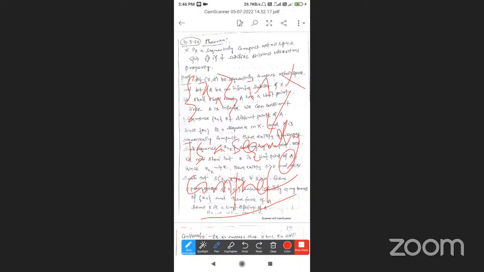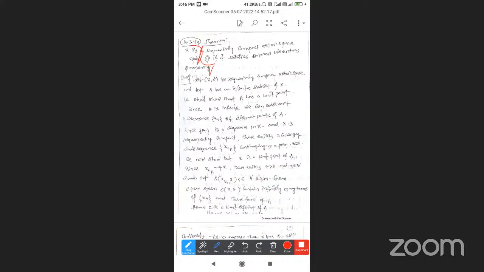x_n is a sequence in X, so there exists a convergent subsequence x_{n_k} which converges to a small x, where x belongs to capital X. So the subsequence converges to the point x.